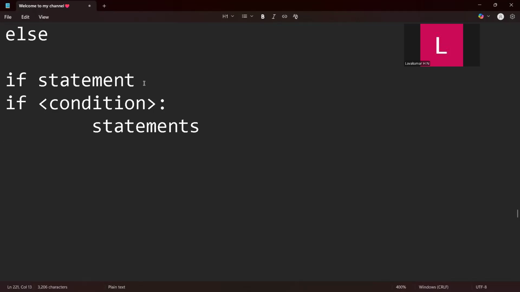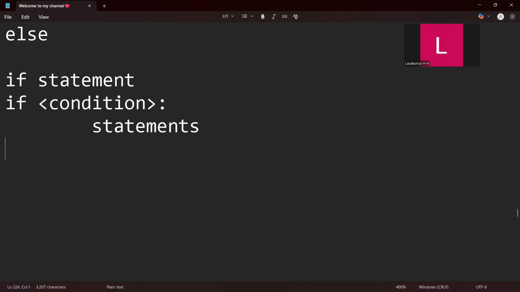Indentation is the space before a statement, and that space should be the same for all the lines of code you have written. Again and again I'm saying it: to practice indentation, better use a tab every time. I will show you in my code editor while writing the program.